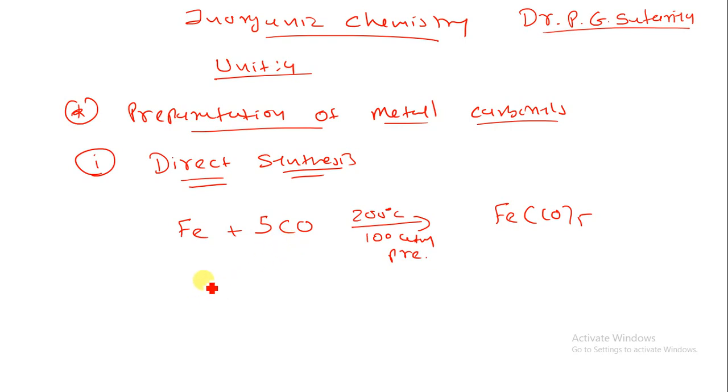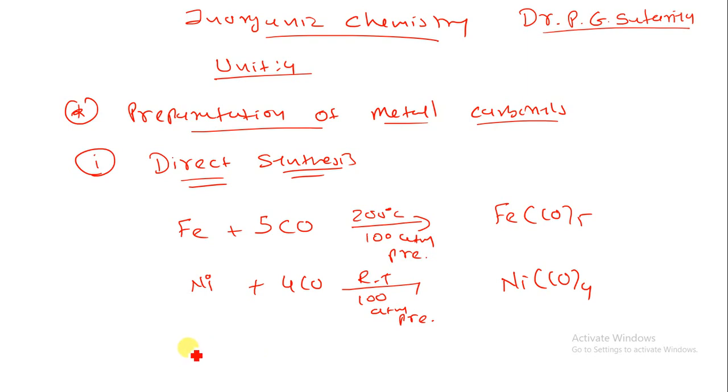Now the second one, suppose you have Ni, nickel as a metal, when we react it with 4 CO under room temperature at 100 atmospheric pressure, you can also generate Ni(CO)4.